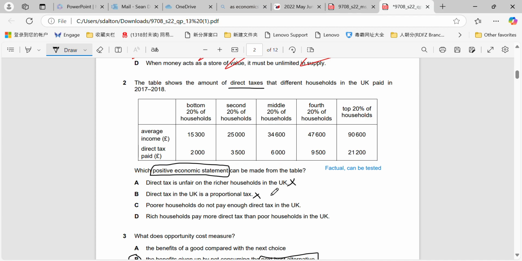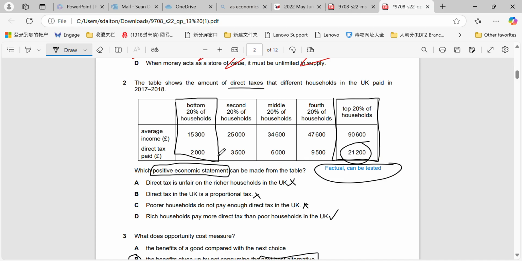Okay? Poor households do not pay enough direct tax. Again, that is a normative statement. It is an opinion. It is not factual and it cannot be tested. But rich households pay more direct tax in the UK than poor households. That is factual, it can be tested, and we can see it as true. Here, the level of direct tax they pay in the top 20% of households is £21,200, and in the bottom 20% of households, it is merely £2,000. So they do pay more direct tax than the poor households will pay.